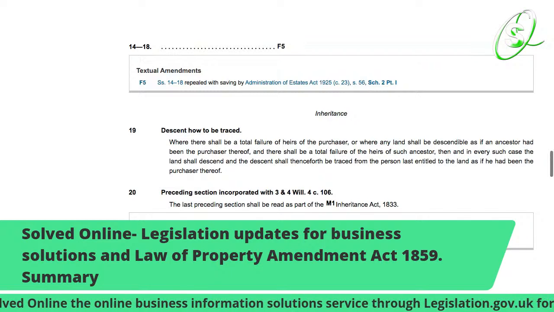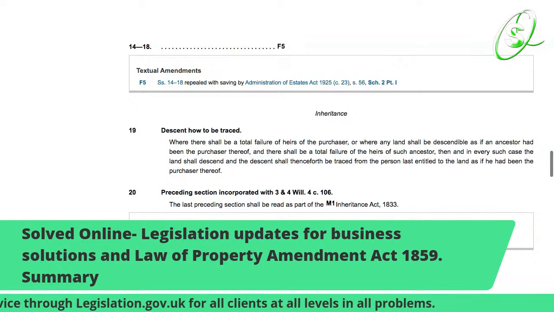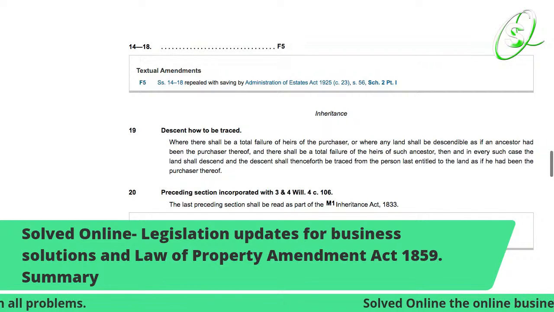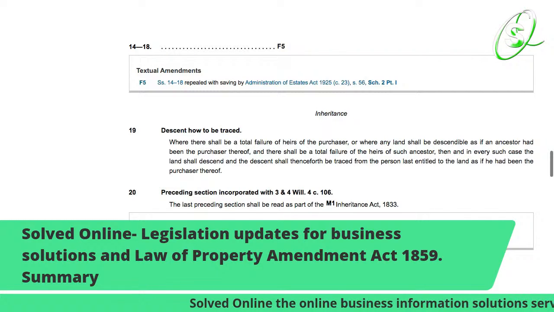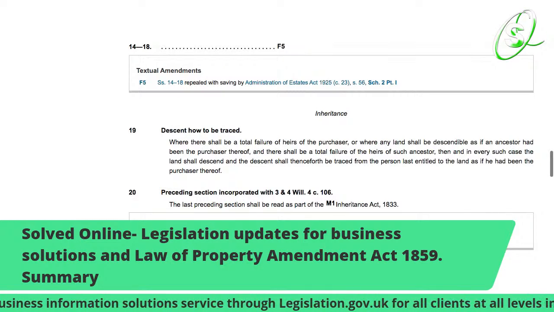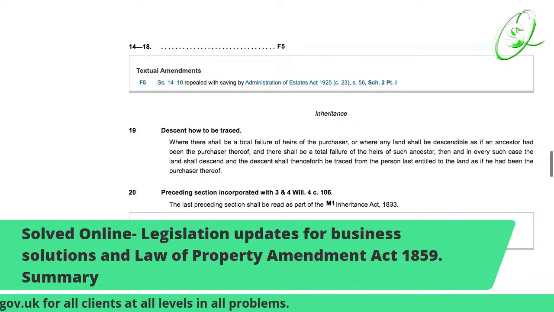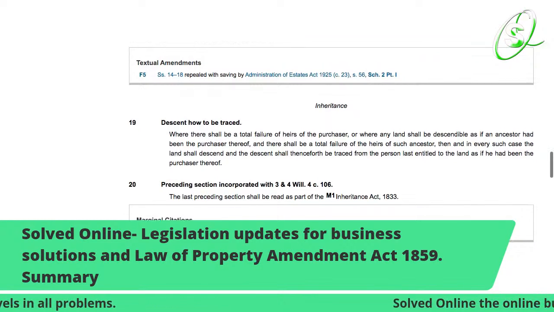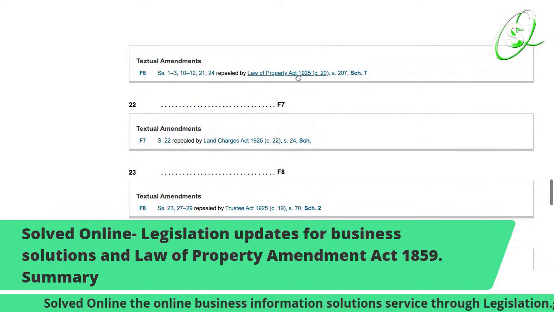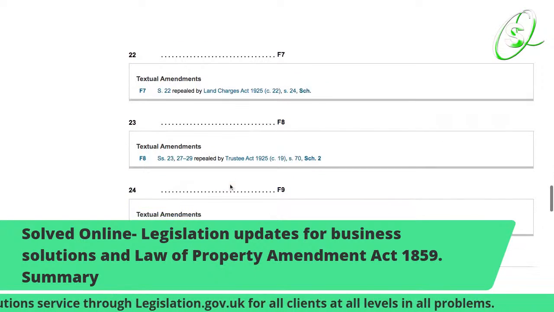Look, so it goes: proceedings section incorporated with 3 and 4 William 4 c. 106. The last preceding section shall be read as part of the Inheritance Act 1833. So, as you see, it's really right there. Yeah, but definitely there's some big solutions that are gonna come forward. So as you can see, same, and also Land Charges Act 1925, again Trustees Act 1925.